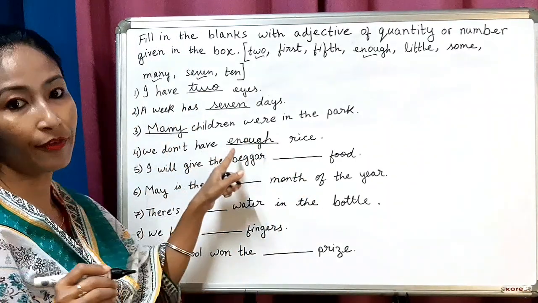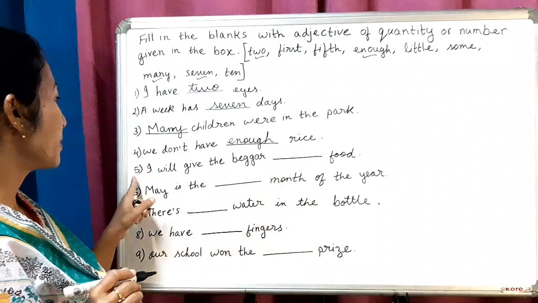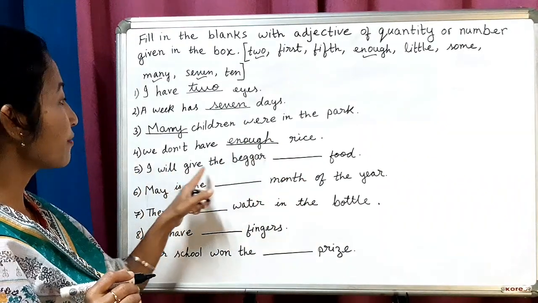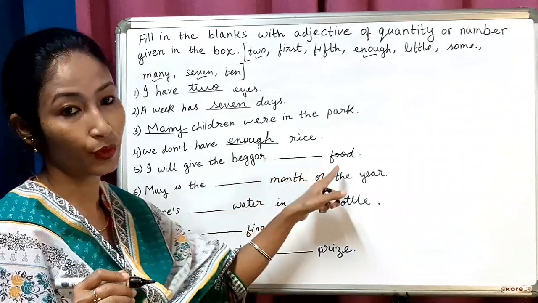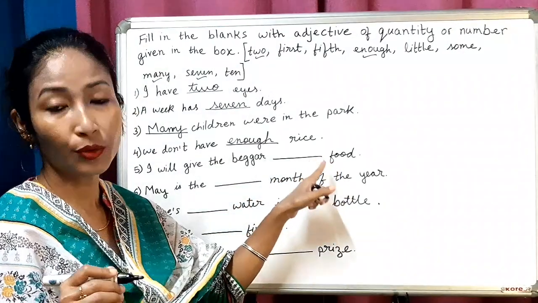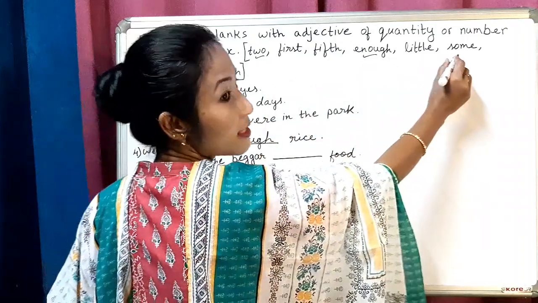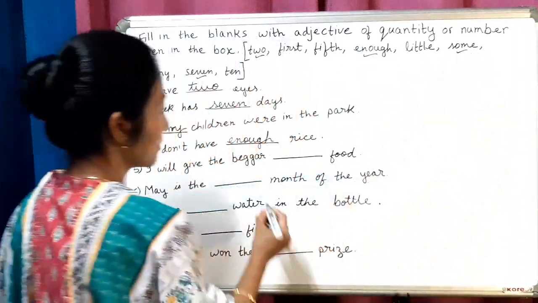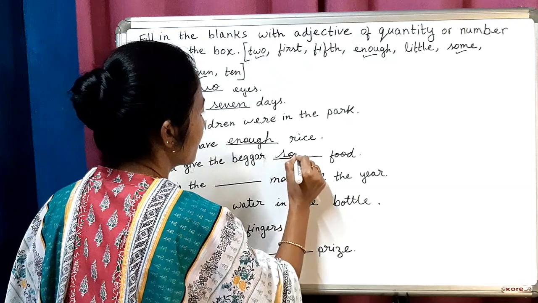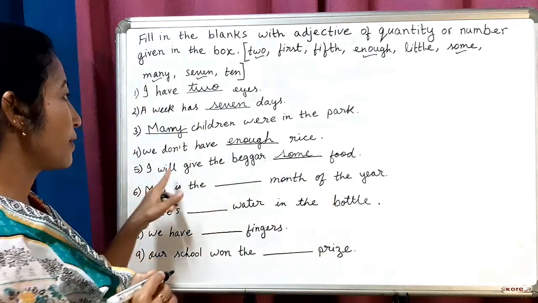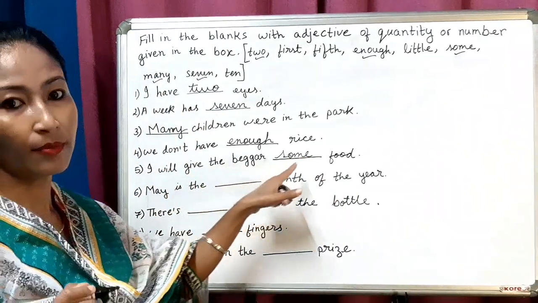We don't have enough rice. Number 5. I will give the beggar dash food. What we will use with the food? Yes, some. I will give the beggar some food.